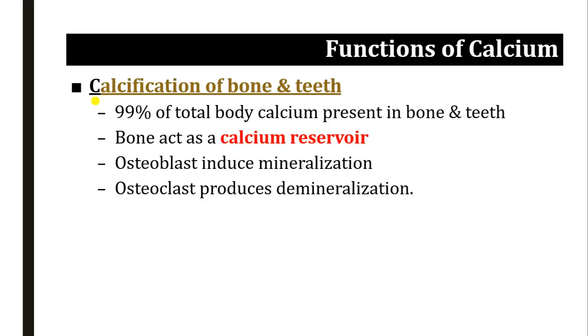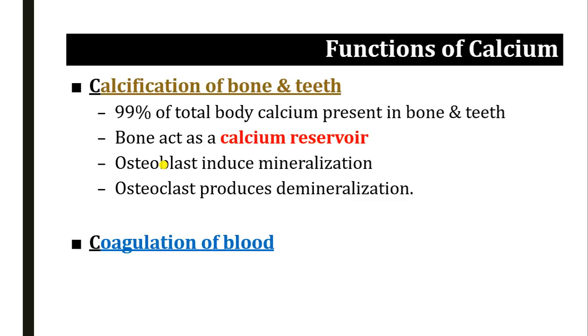Calcification of bone and teeth. As I told you, 99% of total calcium is present in bone and teeth. Bones usually act as a calcium reservoir. Whenever calcium is required in blood, it causes demineralization with the help of osteoclasts. And whenever there is excess calcium in the blood, that calcium goes for mineralization in the bone, which is induced by the osteoblast cells.